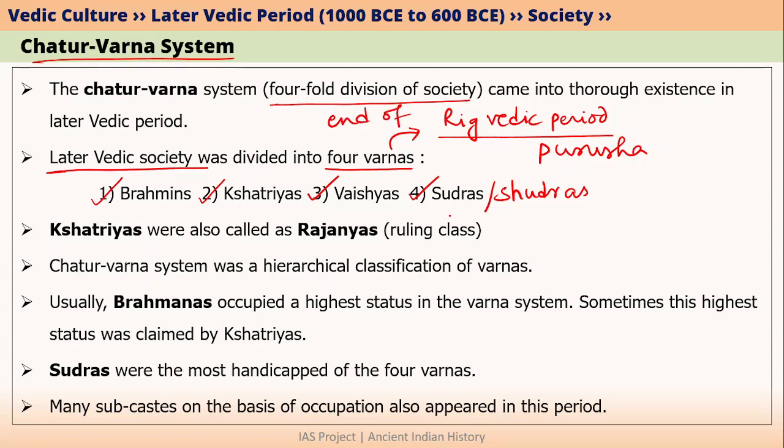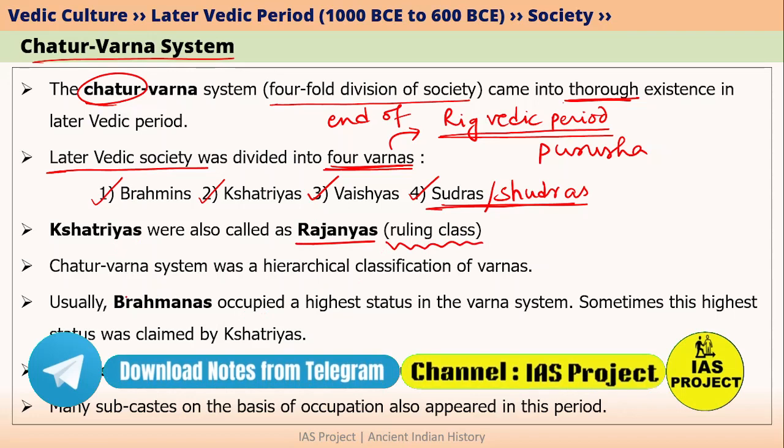We have also learnt in our early Vedic lectures that Shudras were not established as a separate Varna during the Rig Vedic period. However, during the later Vedic period, the Chatur Varna system came to be established thoroughly. That is why in the later Vedic society, there were four distinct Varnas: Brahmins, Kshatriyas, Vaishyas and Shudras. Now let's talk about each of these Varnas. Kshatriyas were called Rajanyas. Rajanyas simply means the ruling class.